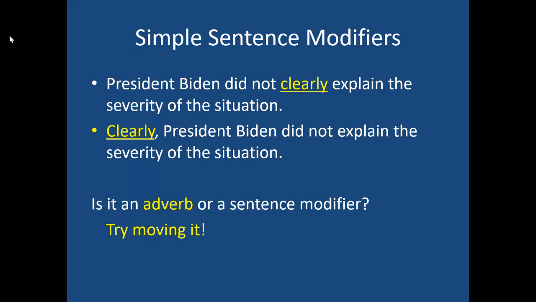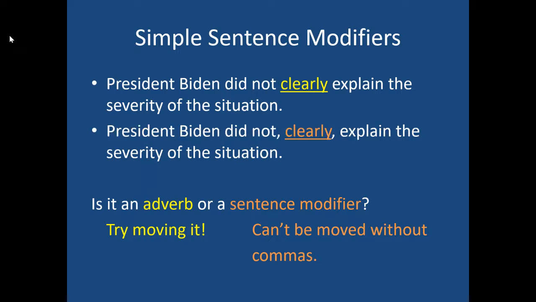President Biden did not clearly explain the severity of the situation. When you try moving a sentence modifier, it can't be moved without the commas traveling with it. And you do that because you can always hit that word harder than all the other words. President Biden did not, clearly, explain the severity of the situation. You can almost hear a little bit of an attitude about it when you say the word clearly. And so those commas seem to travel with it as a way of really hitting that word harder than all the rest.